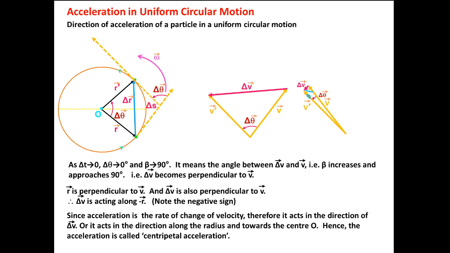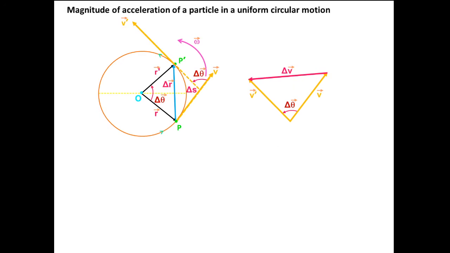So that is the direction in which centripetal acceleration acts. Now what is its magnitude? Again we take the same diagram. Now see here, in triangle OPP dash, OP and OP dash are equal, and in triangle PAB, PA is equal to PB, only the direction differs, so here we are representing V and V dash.